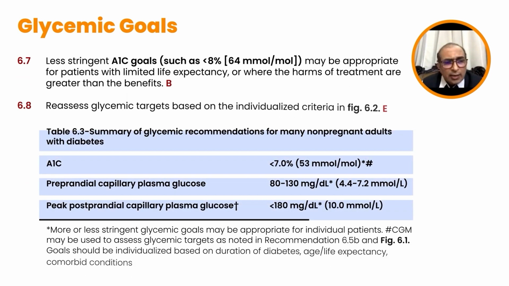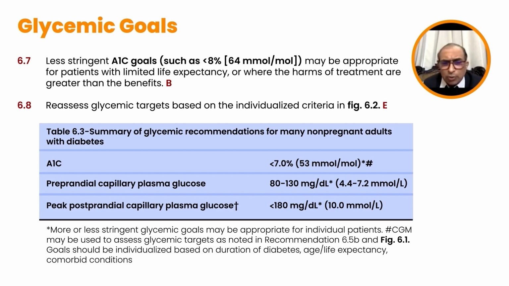And when you're looking at the pre-prandial and post-prandial targets, we are looking at a pre-prandial target of between 80 to 130. A peak post-prandial plasma glucose of less than 180 is what the ADA recommends, and an A1C of less than 7% in most of our patients. But in patients who have no cardiovascular risk and new onset of diabetes, as we are discussing today, we need to look at a target of less than 6.5%, also without causing hypoglycemia, because of the availability of agents that do not cause hypoglycemia.